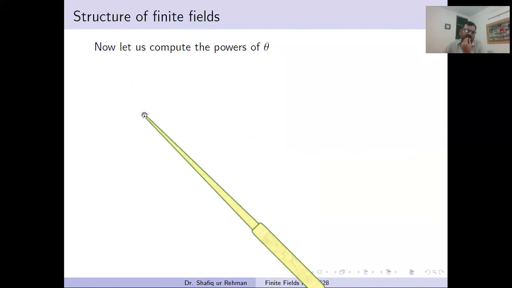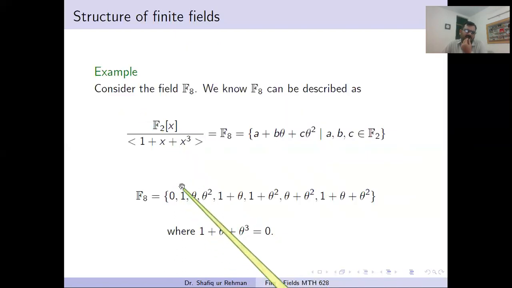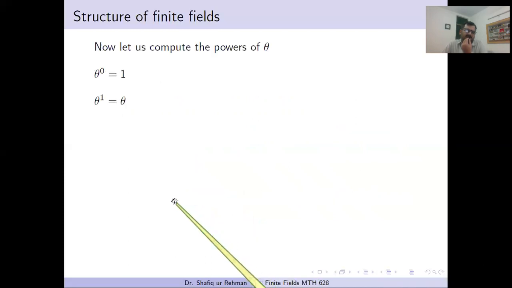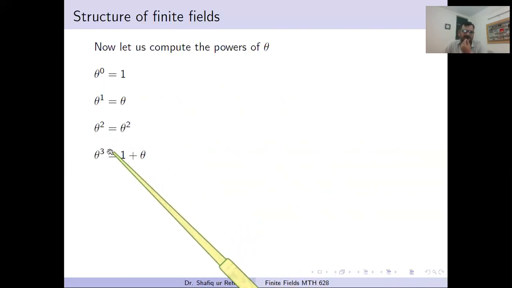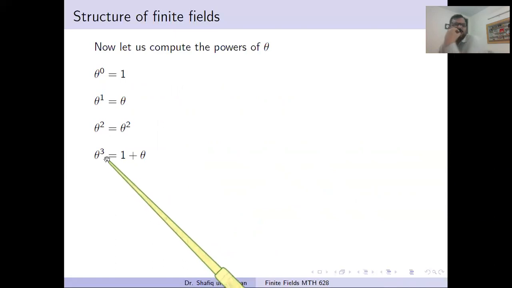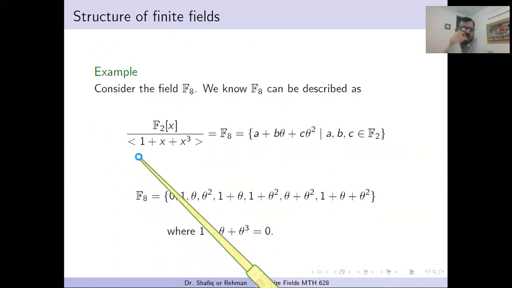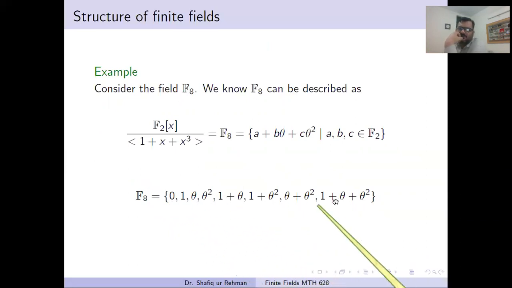Yes, theta power 0, and we take this element 1. And then theta power 1 equals theta. Theta power 2 is theta square. Then theta 3. Now in this, you cannot see theta cube here. Theta cube is not visible here.